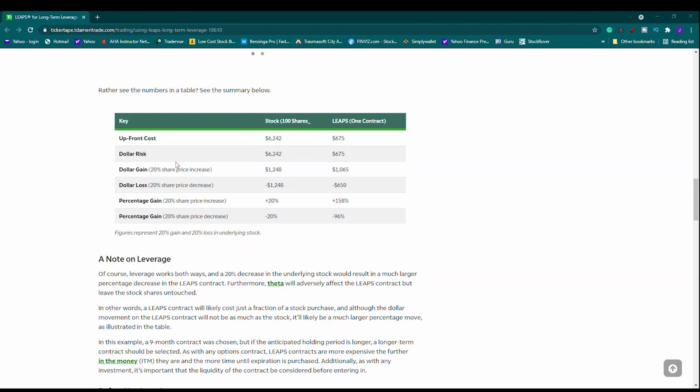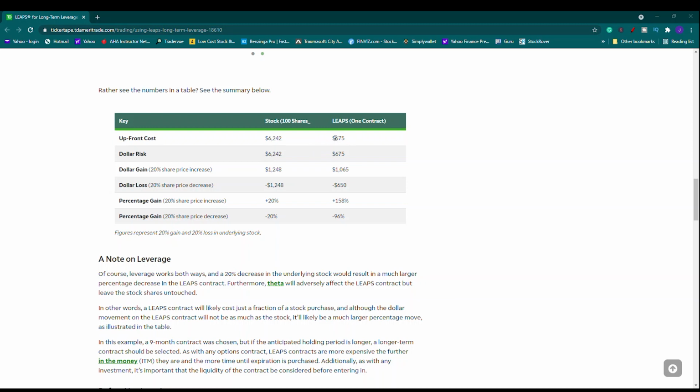The first thing you have to know with LEAP options: if I bought 100 shares at this price, I'm going to have some sort of risk management. If it drops below a support point, I'm going to take my loss because I don't want to lose $6,000. When you purchase a LEAP option, you should be prepared to lose the whole amount.